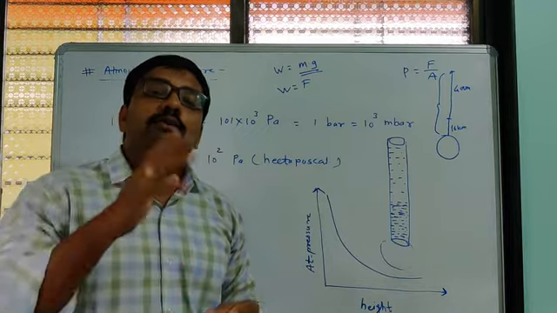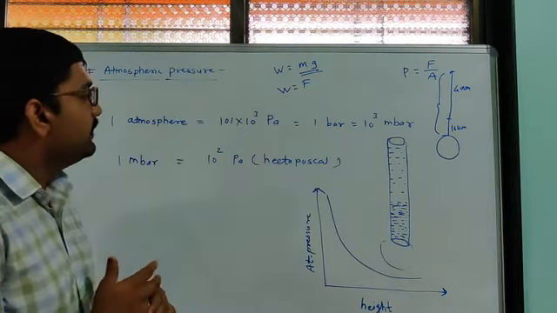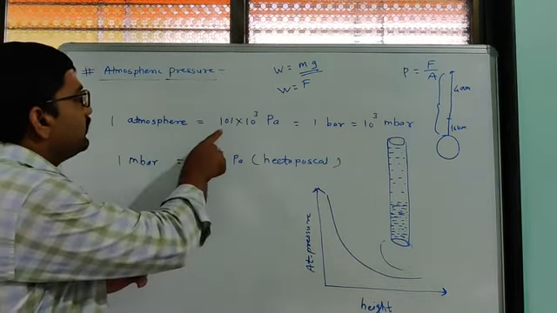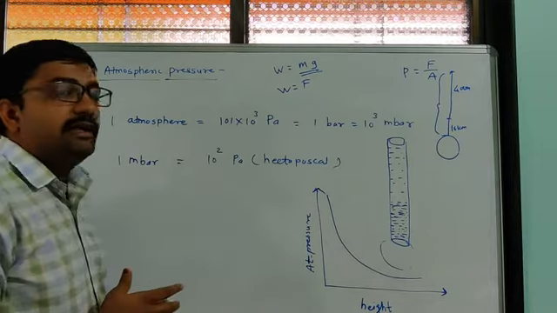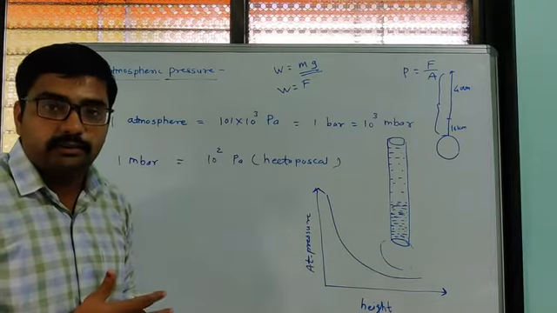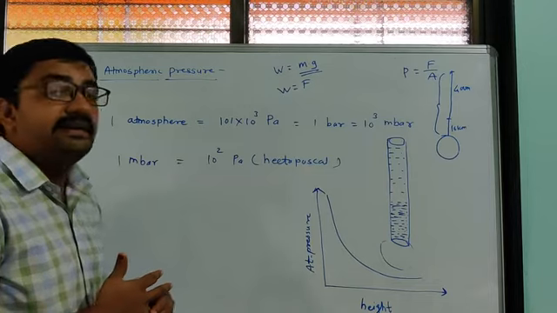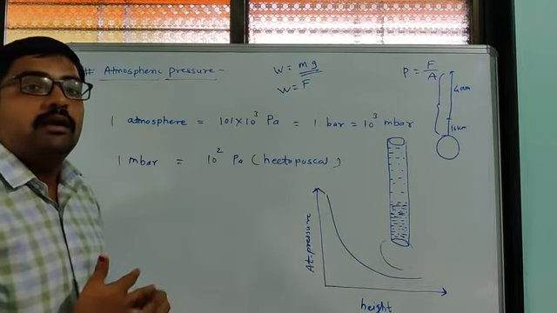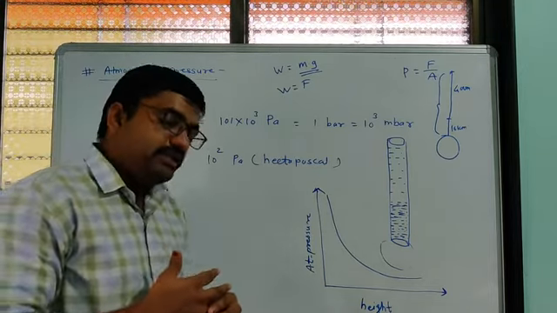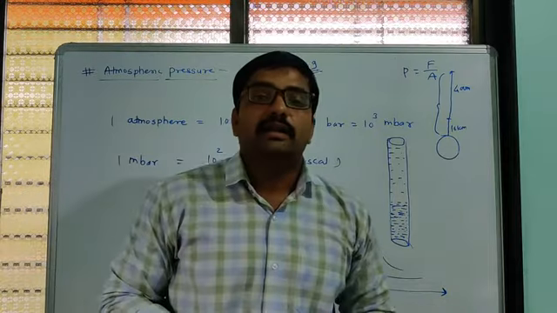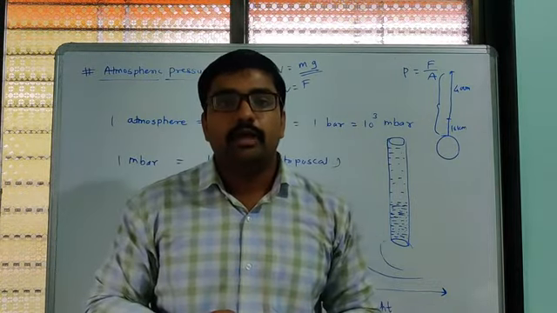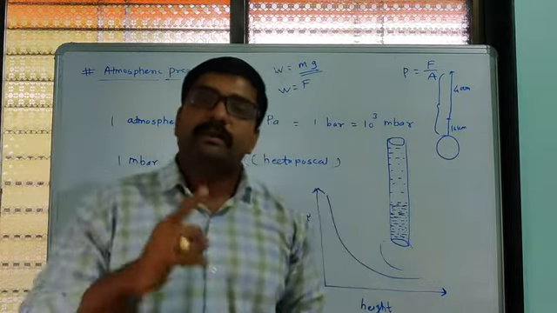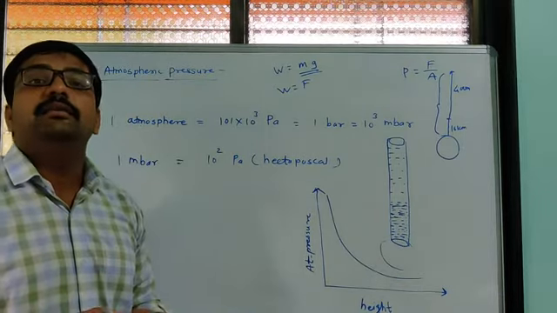Now what is one atmospheric pressure? It is 101 into 10 raised to 3 Pascal. We know the unit of pressure is Pascal, and whatever pressure is applied by the atmosphere at sea level is the one atmospheric pressure.